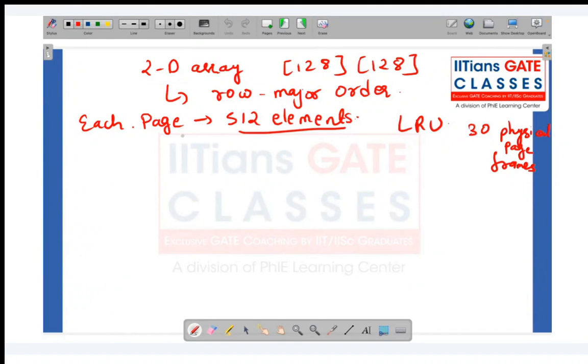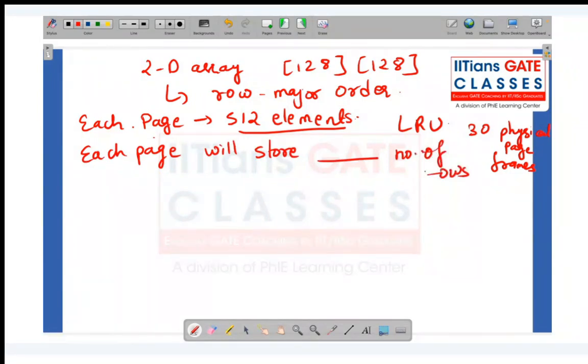Let's try to read the question, students. Each page can store 512 elements. How many rows do I have? 128. So each row can store 128 elements, and each page can store 512 elements. So each page will store how many rows?